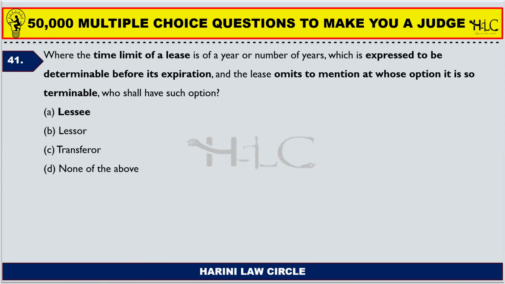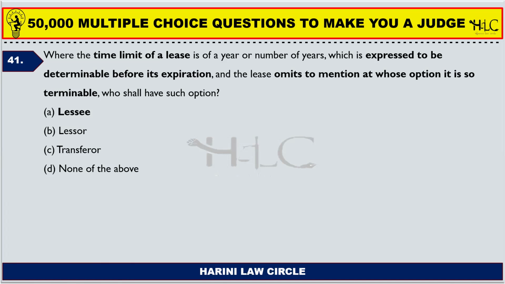Next one. Where the time limit of a lease of a year or number of years is expressed to be determinable before its expiration, and the lease omits to mention at whose option it is so terminable, who shall have such option? Let's reread the question. Where the time limit of a lease is of a year or number of years, which is expressed to be determinable before its expiration, and the lease omits to mention at whose option it is so terminable, who shall have such option?